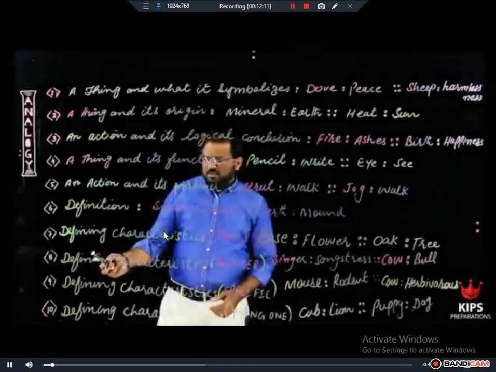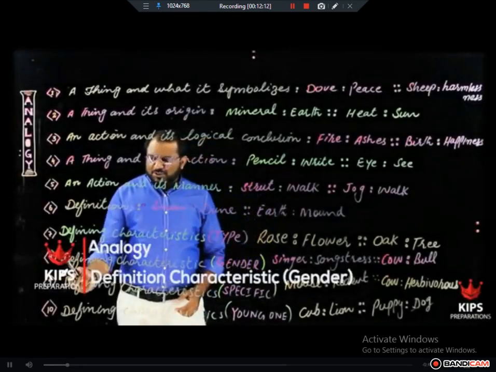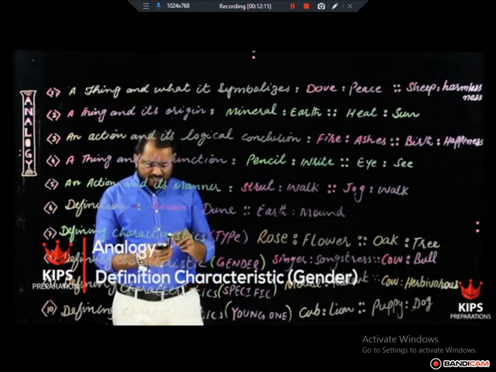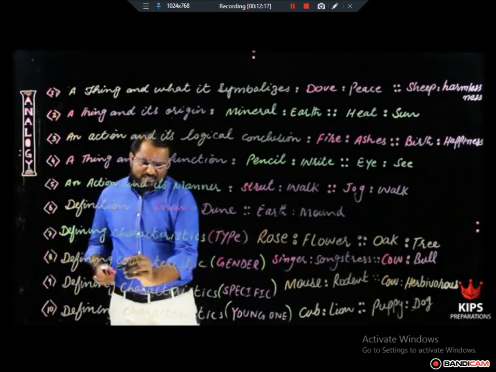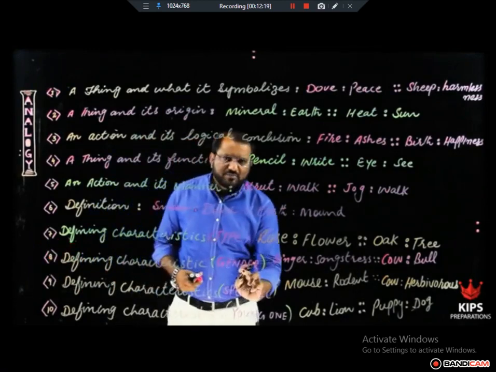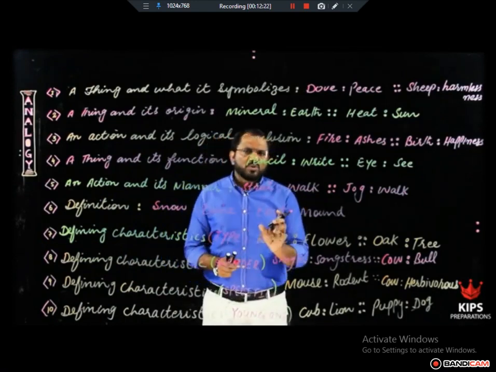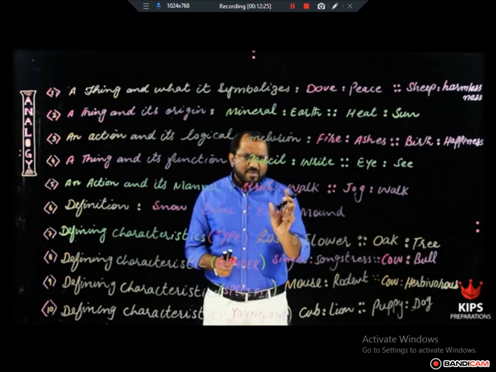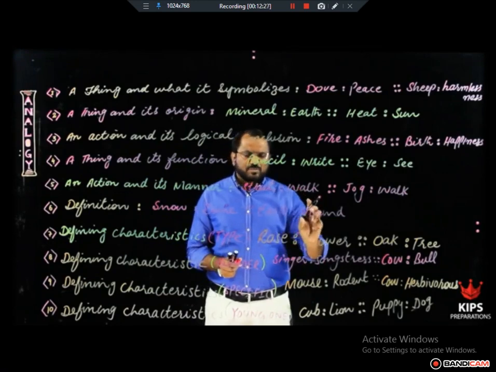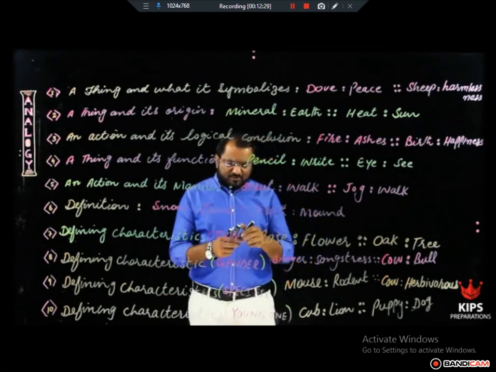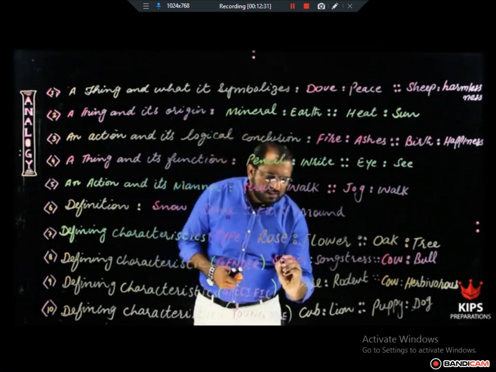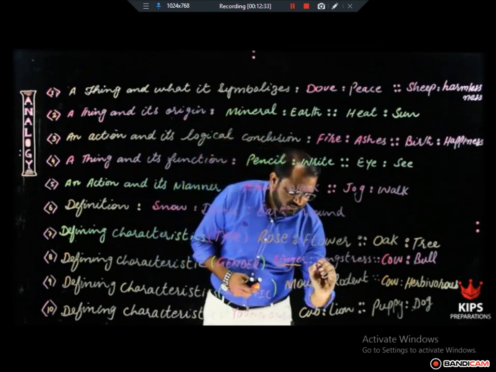Our next type of relationship is defining characteristics with respect to gender. In this kind of relationship, one word will be male and the other word will be the female. For example, look at this pair, singer and songstress.